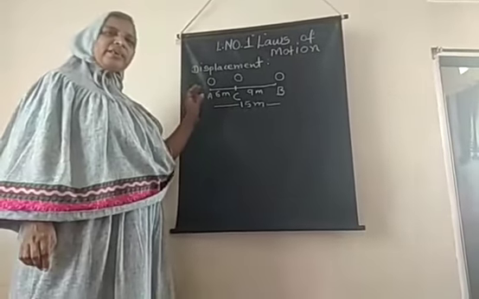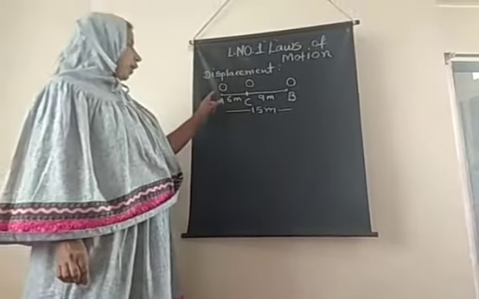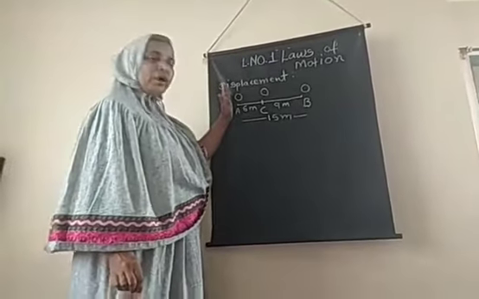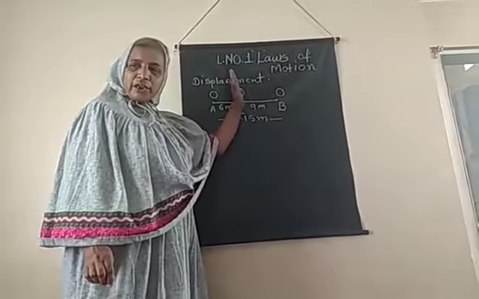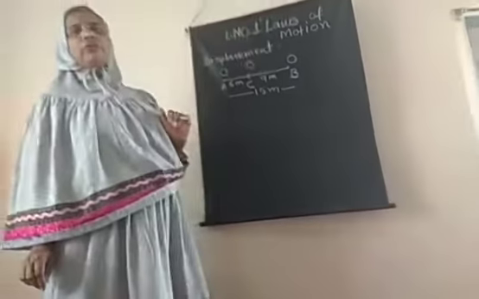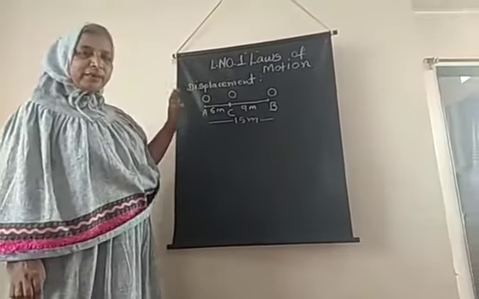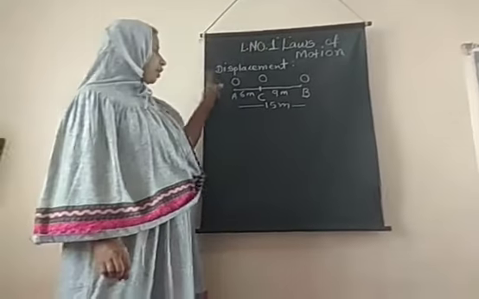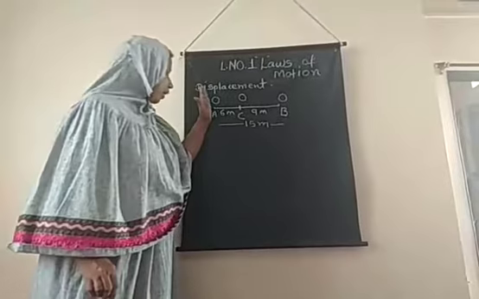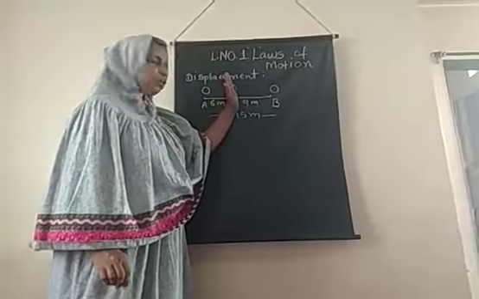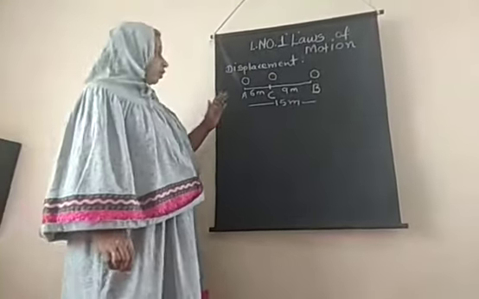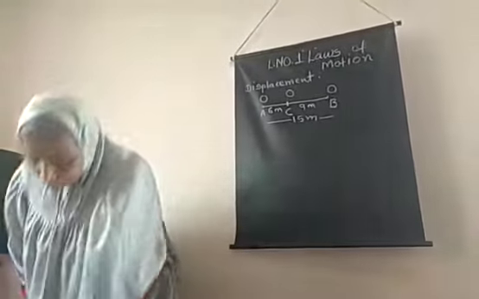So displacement is nothing but the minimum distance between the starting point and the end point, that is the initial position and the final position of an object.